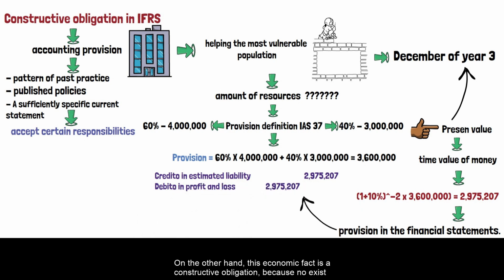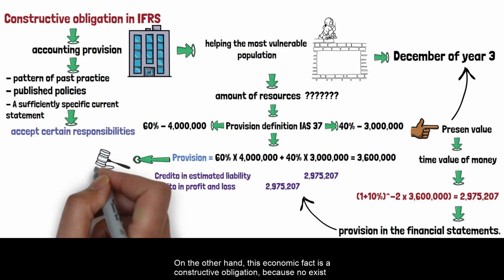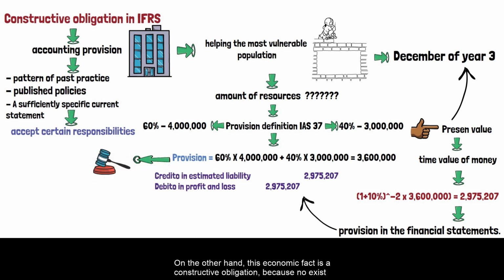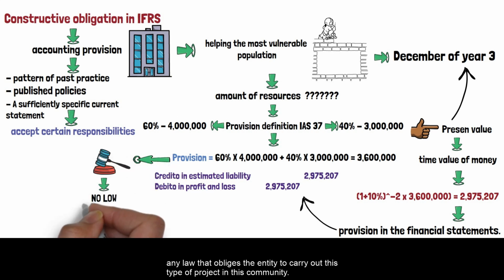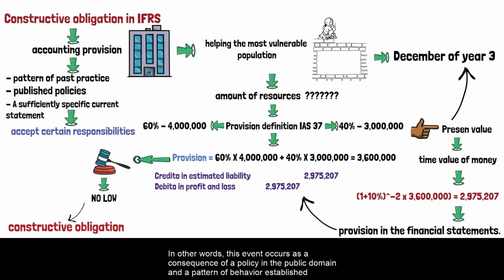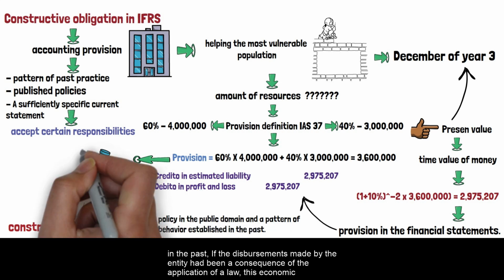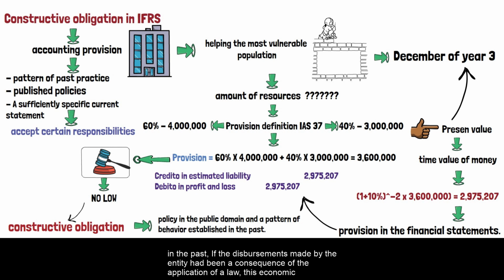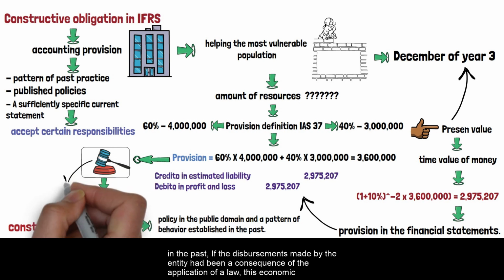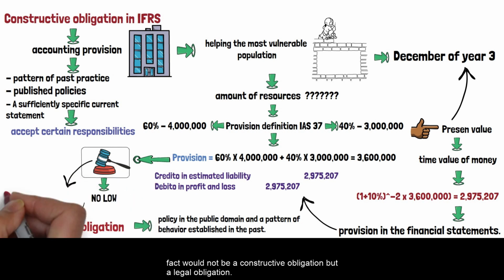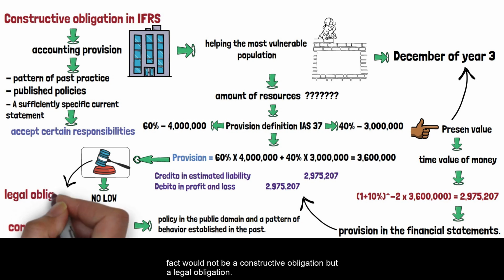On the other hand, this economic fact is a constructive obligation, because there does not exist any law that obliges the entity to carry out this type of project in this community. In other words, this event occurs as a consequence of a policy in the public domain and a pattern of behavior established in the past. If the disbursements made by the entity had been a consequence of the application of a law, this economic fact would not be a constructive obligation but a legal obligation.